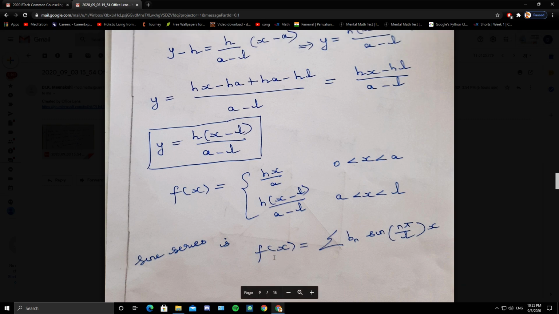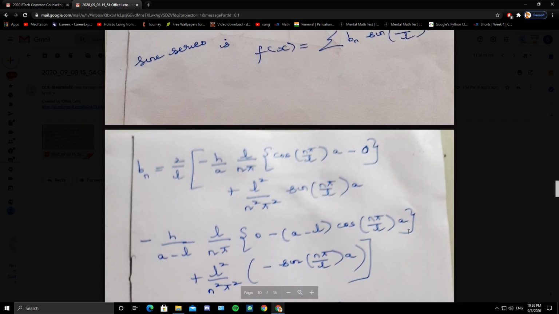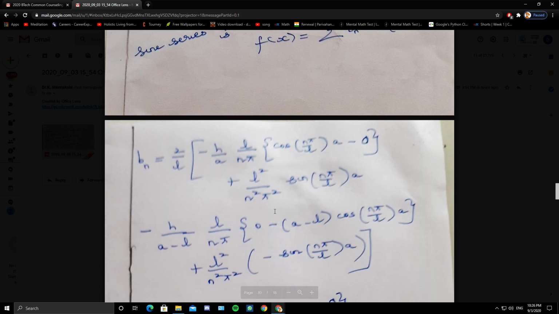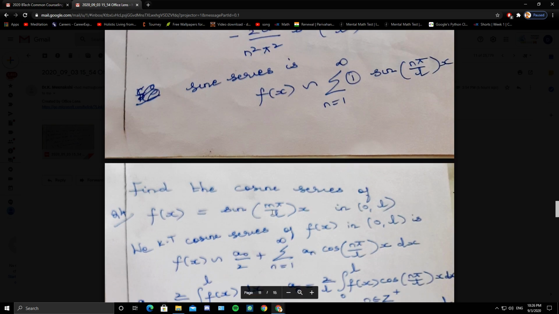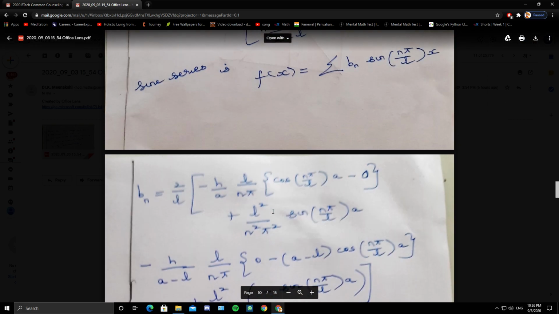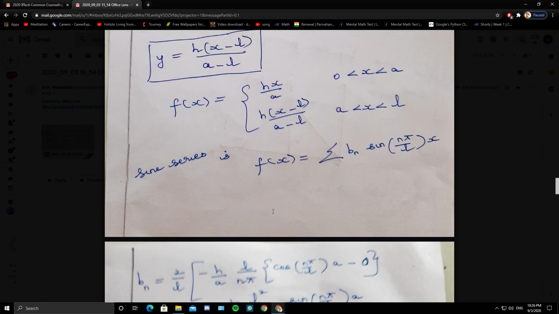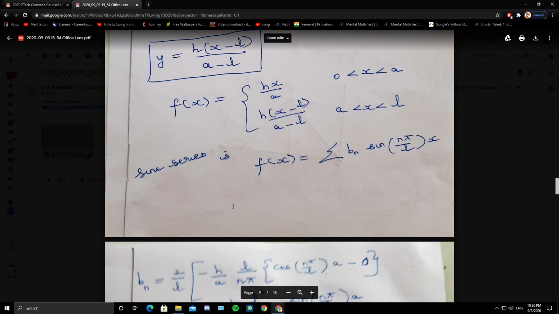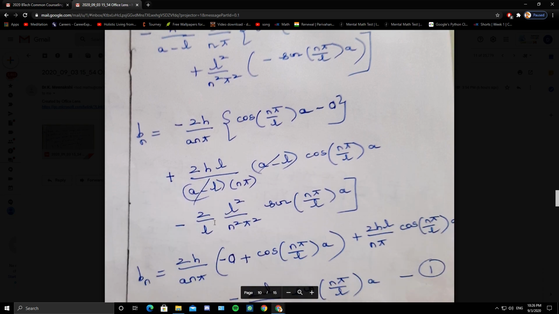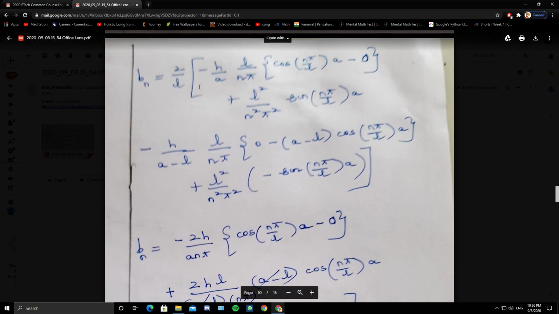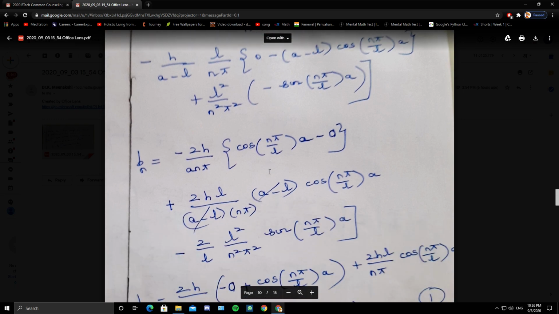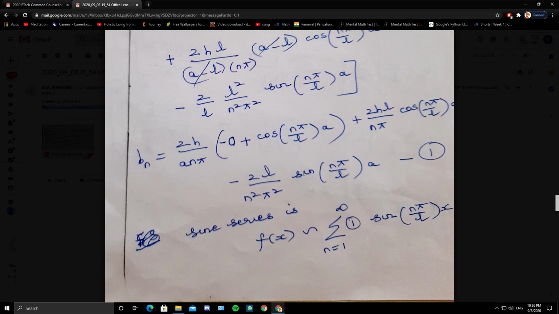Now you can find the sine series. Write the formula: f of x equals summation bn sine of n pi by L x, where bn is 2 by L integral 0 to L f of x sine of n pi by L x dx. On integration, you will get this expression. So this part I have taken as 1.